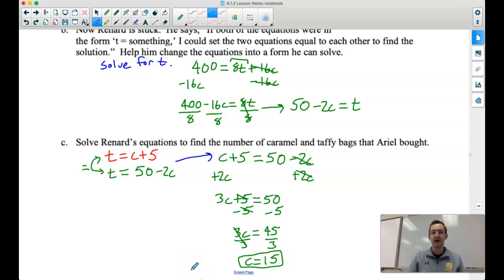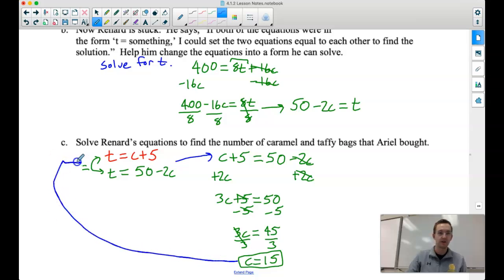Now we've got to figure out how many bags of taffy we have. Now that we know how many bags of caramel we have, we can take this value and plug it back into either one of our original two equations to find our value for t. I'm going to plug it into the red one because that one's pretty straightforward. We're just adding two things together. So t is equal to our value for c, which is 15, plus 5. So the number of bags of taffy is 20.